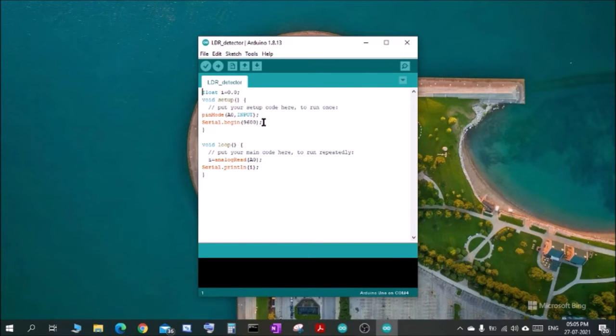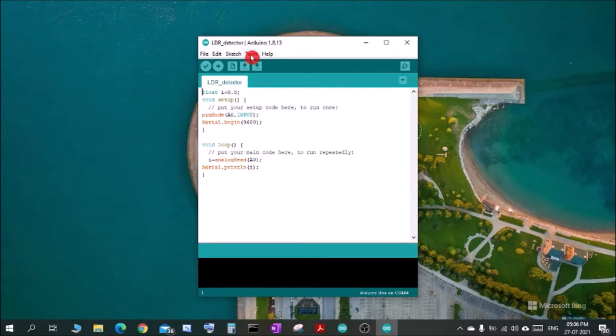You can give any other value also here, and then it comes to the loop section, which runs over and over again. Here I have given the first line, as you can see, i = analogRead(A0). That means it will read the signal that is coming from the A0 input, and then it will store it into the variable i. In the next line I have written Serial.println(i). That means it will print line by line in the serial port.